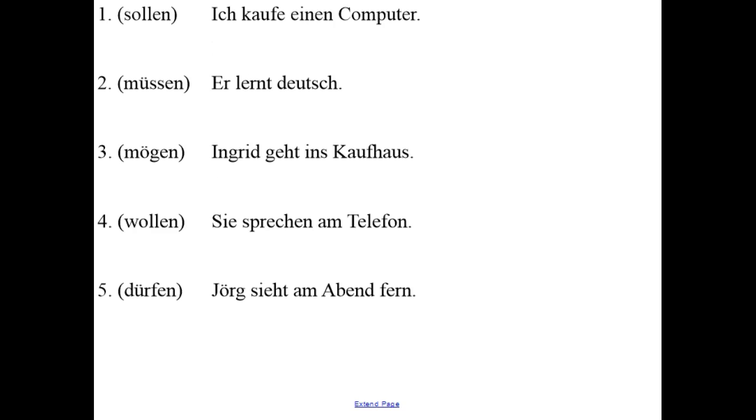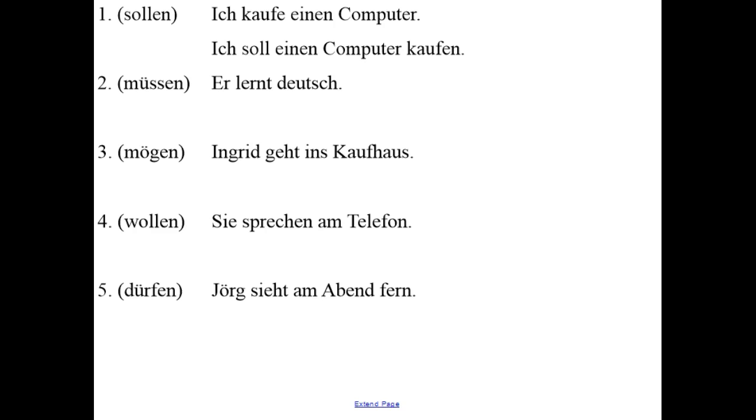Now it's time for you to practice those irregular modal verbs. In your notes, write down these 5 sentences, first without a modal verb, and then rewrite them using the steps provided to a sentence with a modal verb. 1. Ich kaufe einen Computer. I buy a computer. Changing that with the verb sollen. Ich soll einen Computer kaufen. I should buy a computer.